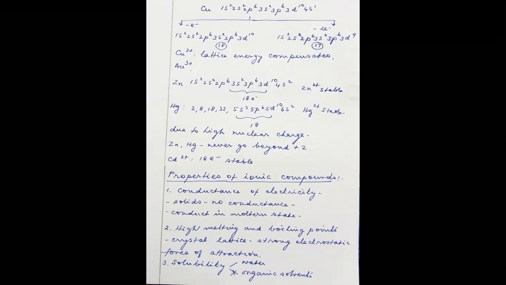If a positively charged cation is at the center, it will be surrounded by negatively charged ions in the crystal lattice, and every negatively charged ion will be surrounded by positively charged ions in a three-dimensional array. Because of this, every ion will experience a very strong electrostatic attraction, and because of this the crystals will show a very high melting point.